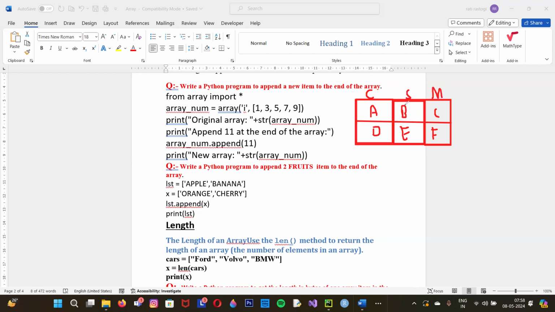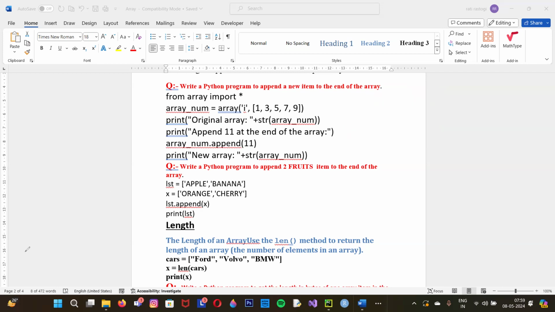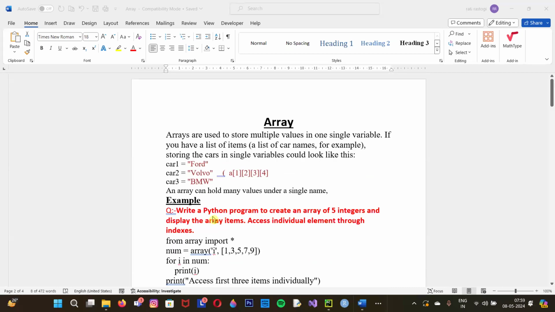If I want to call the science student B, this is column number 1 and row number 1, so we will call here 1. Like this, you can divide 1 and 2, same 0, 1, 2, 0, 1, 2. So with the help of an array, you can call like this. I hope this array will be clear for you.